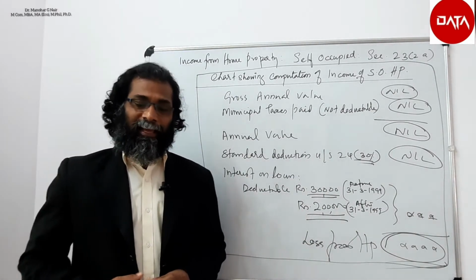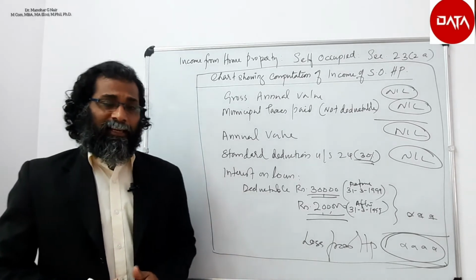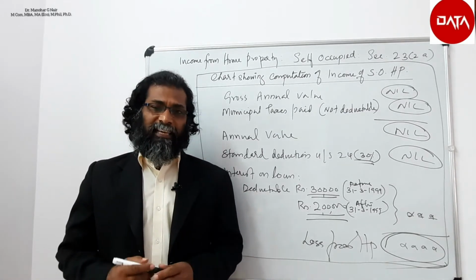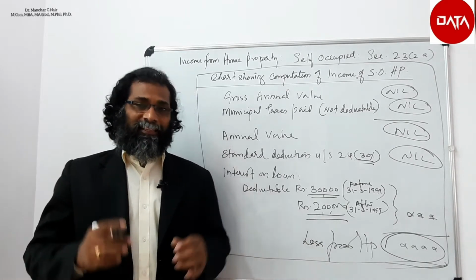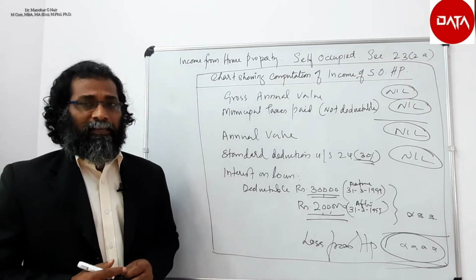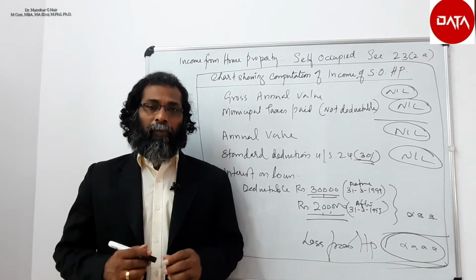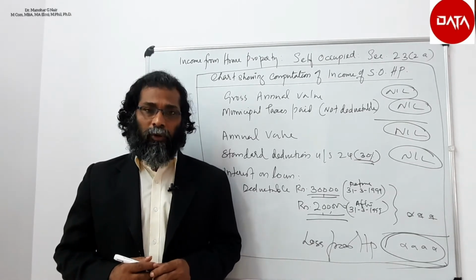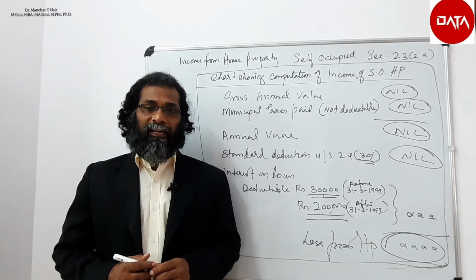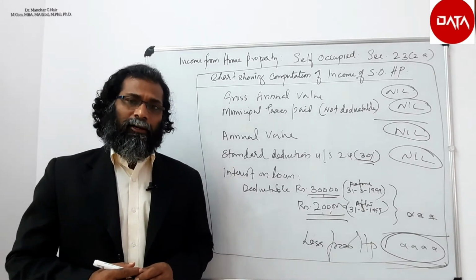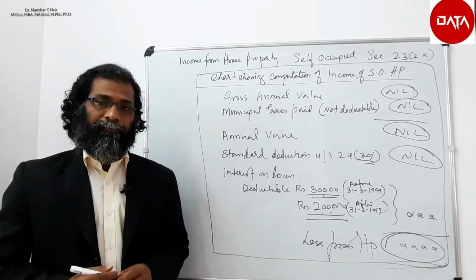So here what we can understand is, while computing income from house property, which is a self-occupied one, the assessee can avail a maximum of rupees 2 lakh, which is paid or payable as interest on loan taken for the construction or the purchase of the building, to the extent of rupees 2 lakh.